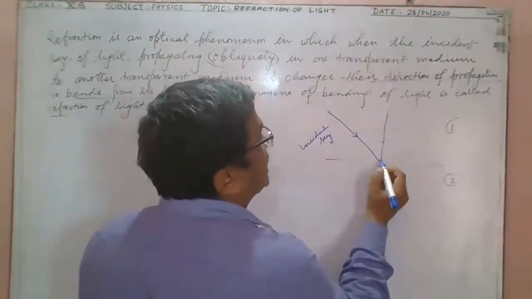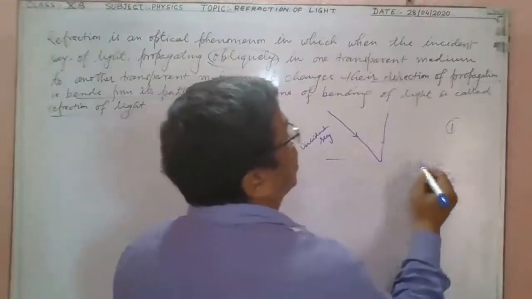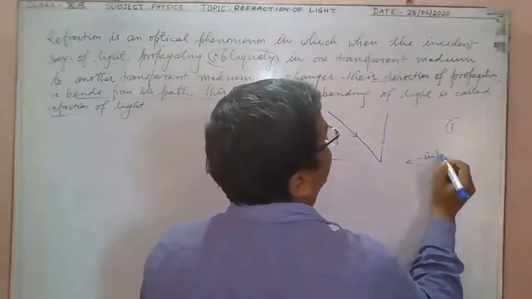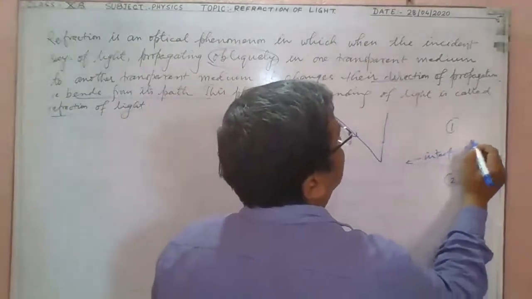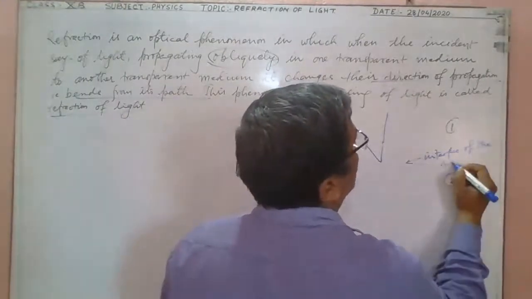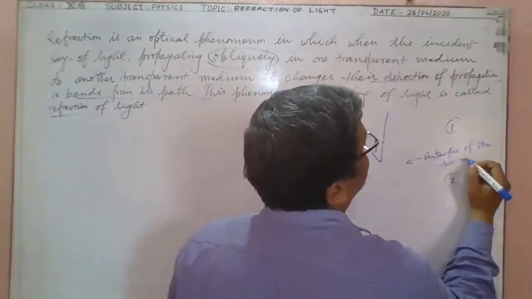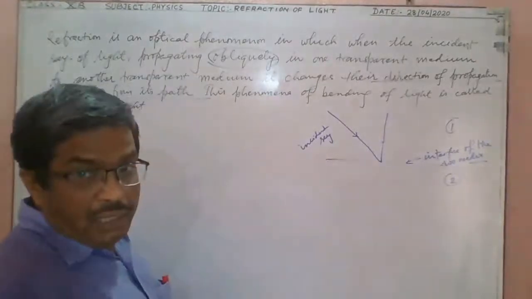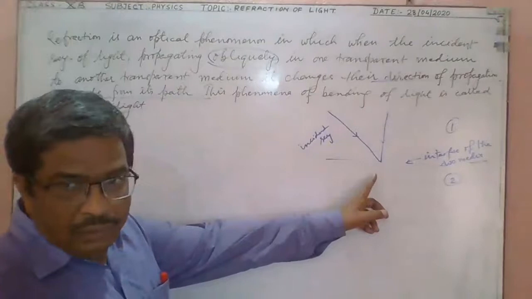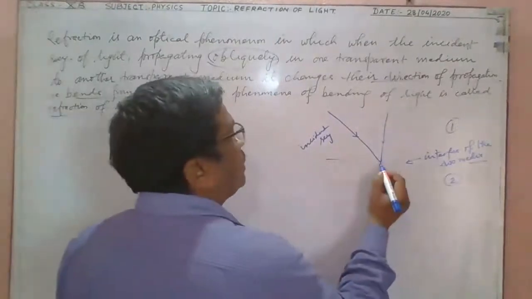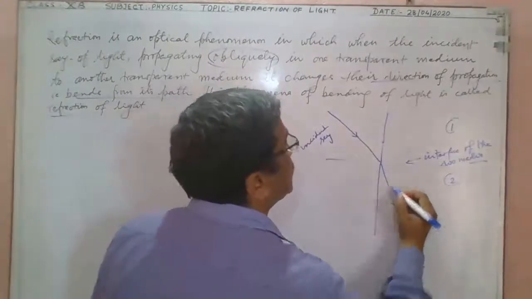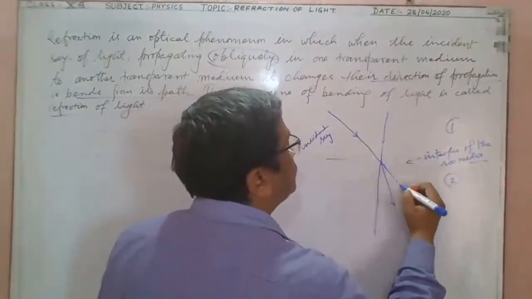That is the boundary line, that is called interface of the two media. That is the point of incidence. Right? At that point, the incident ray bends from its path.